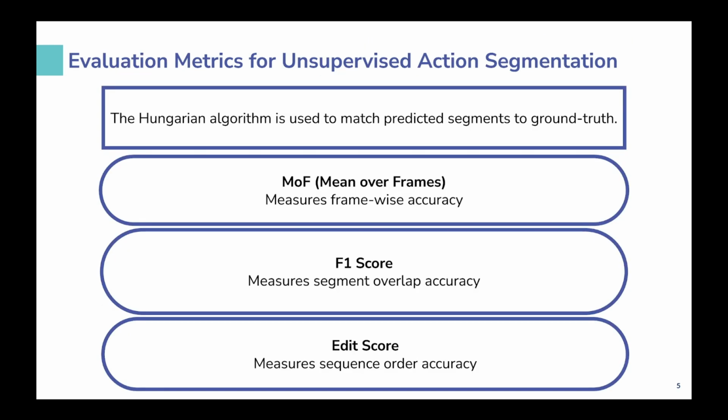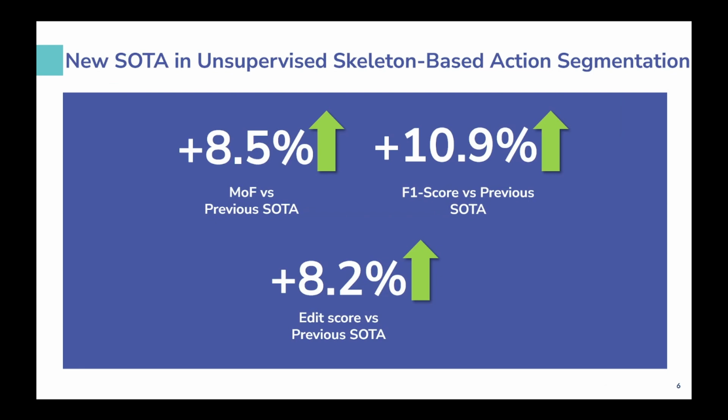To evaluate performance, we first match predicted segments to ground truth using the Hungarian algorithm. MOF measures the percentage of correctly labeled frames. F1 checks if predicted segments sufficiently overlap with ground truth. Edit score measures how well the predicted action order matches the true sequence. Our approach sets a new state-of-the-art in unsupervised skeleton-based action segmentation, with significant improvements across the key metrics: mean over frames, F1 score, and edit score.